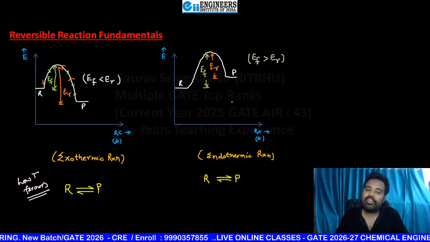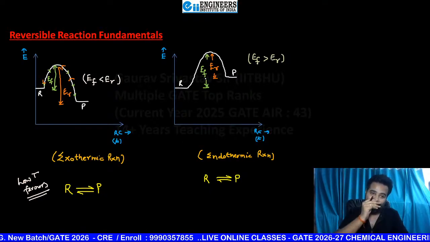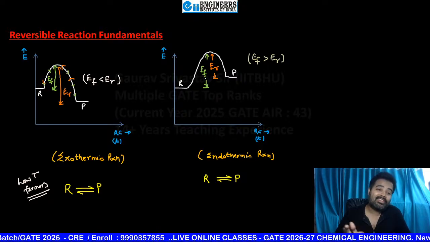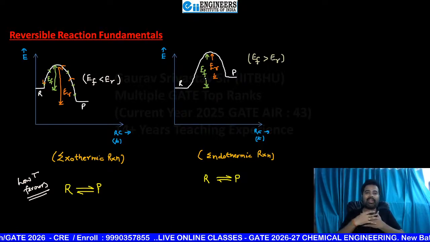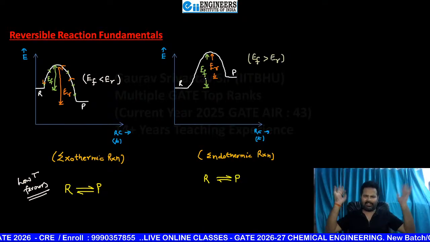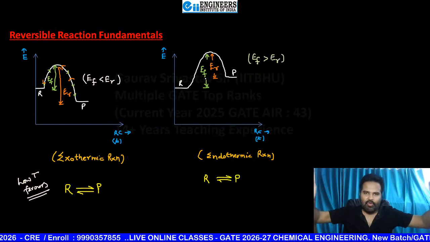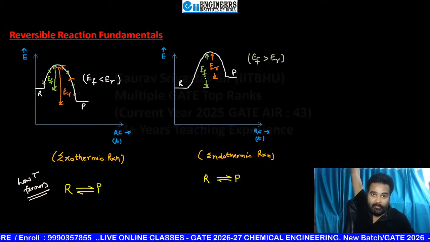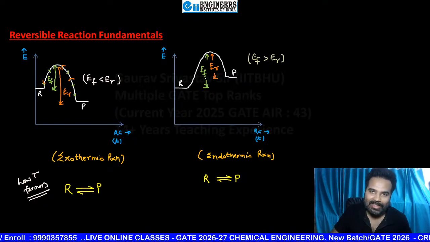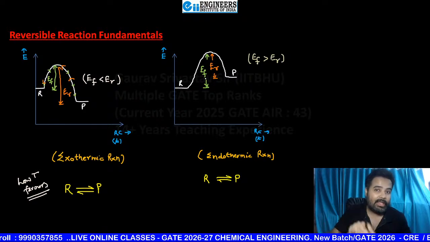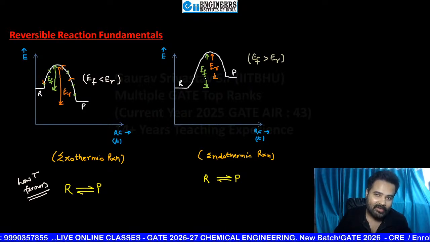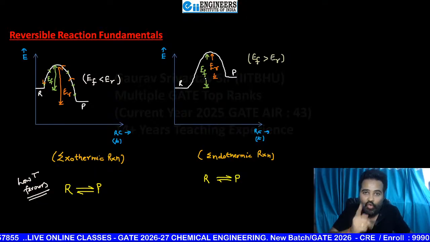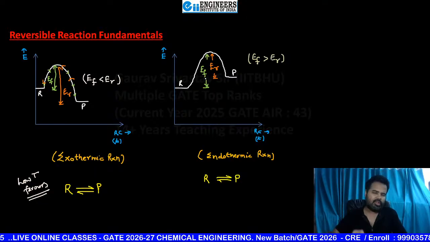And here, if you are seeing beta for this, it is only for reversible. If this is an irreversible one and I'm asking about an exothermic reaction, at what temperature do you want this reaction to happen? You have to tell. Even if it is an exothermic reaction and it is irreversible, at which temperature do you want to do it? Please tell me, high or low?